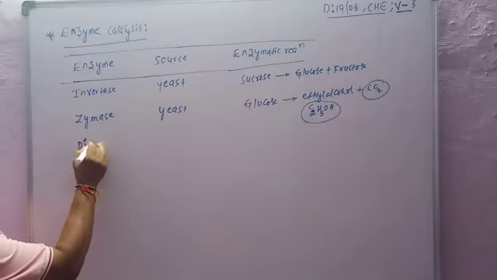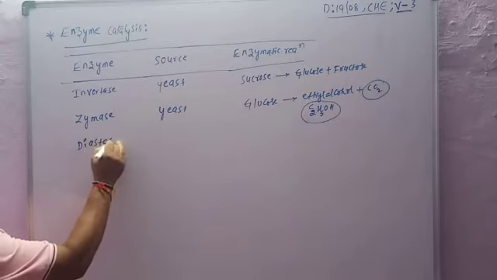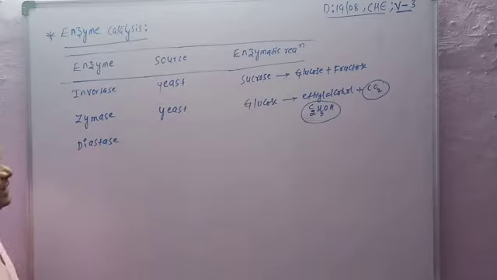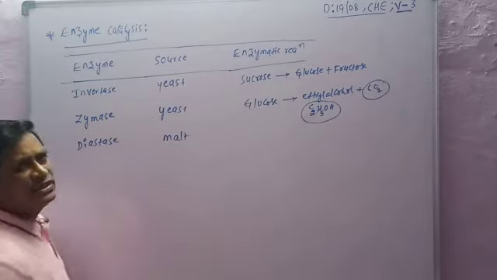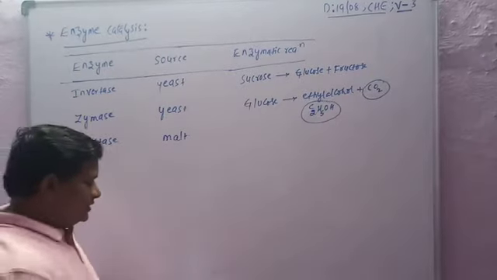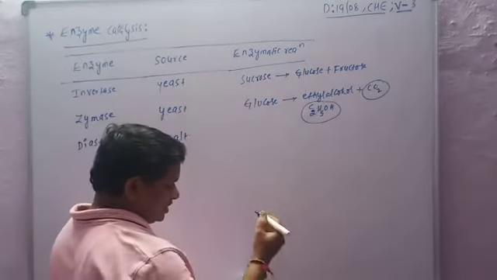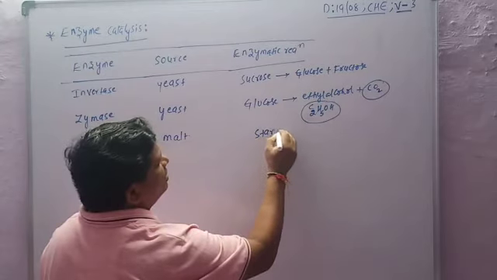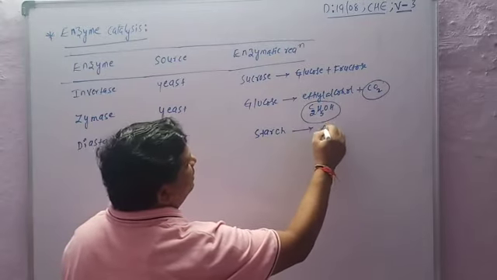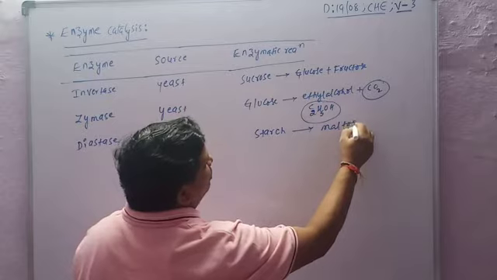The next catalyst is diastase. Its source is malt. Its function is that starch is converted into maltose. So the diastase enzyme converts starch into maltose.